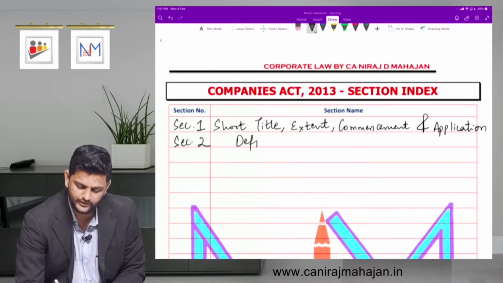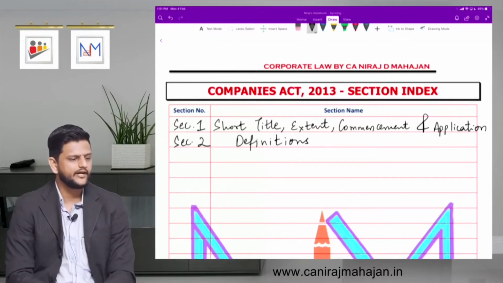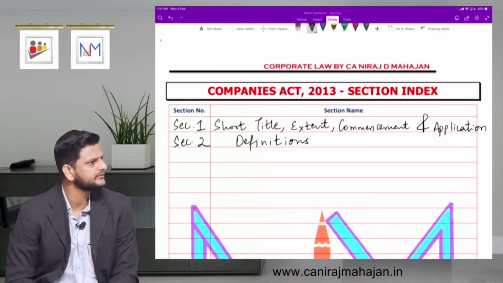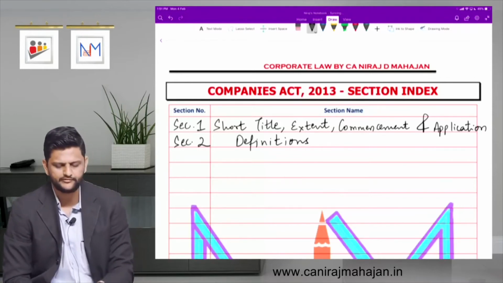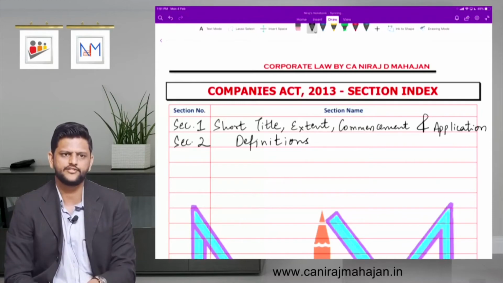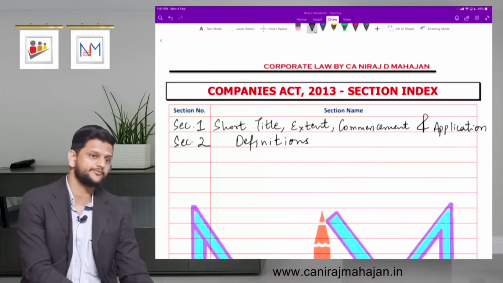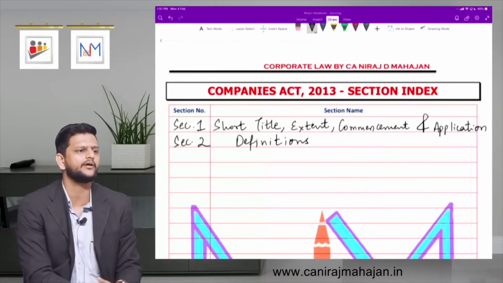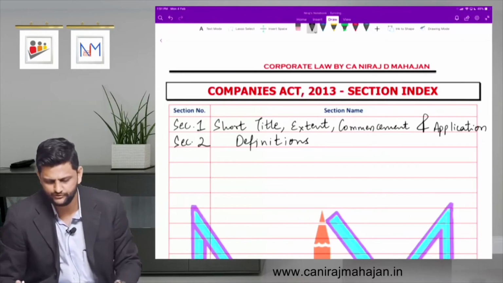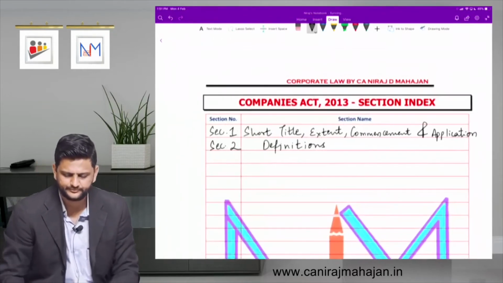Definitions. Very good. Are definitions part of the act? Yes. Whom do we give importance to? Definitions given in which act, this act or outside act? This act. We give first preference, the most important preference, to the definition given in that particular act only. So the first priority is obviously definitions given in this particular act.